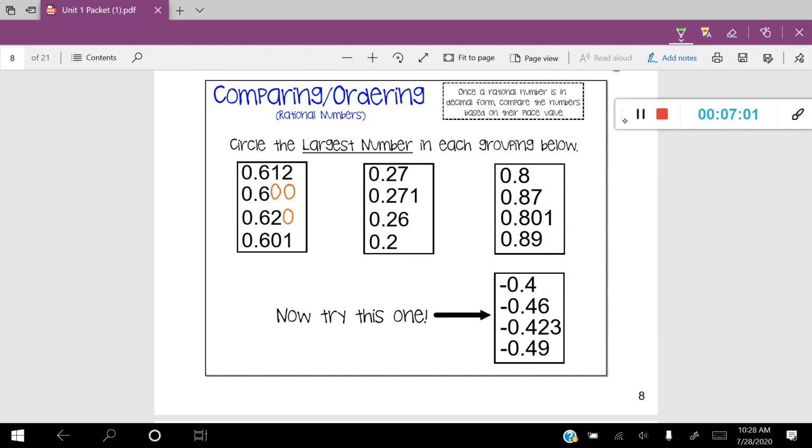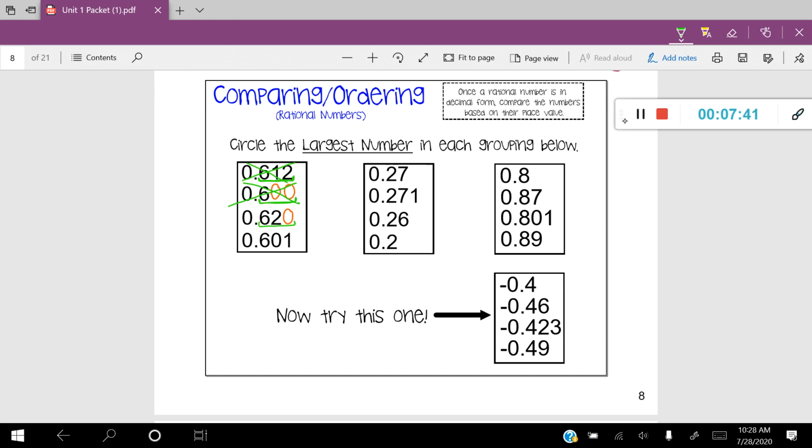So now that you have all of those numbers there, here is what we're going to use to compare. Let's go ahead and look at just the first number. So I could actually just say this number as 612. I'm going to compare that number to the number 600. And obviously 612 is larger than 600. So technically I could cross off this second example because I know it's not the largest number. Now let's look at the third number, 620. Well, 620 is much larger than 612. So I could actually cancel out that first one.